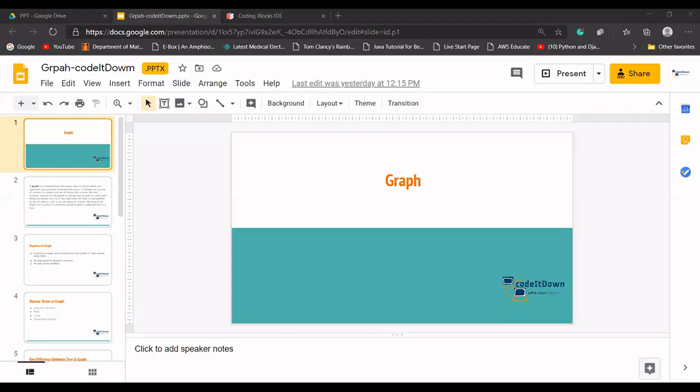So last week we generally discussed the tree data structure. This week we are going to learn about graphs. Can somebody tell me, do you know what a graph is? Can somebody tell quickly if you know? If anybody has any idea about graphs, okay, let's start with the session.